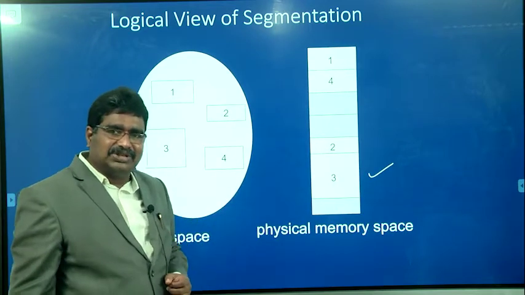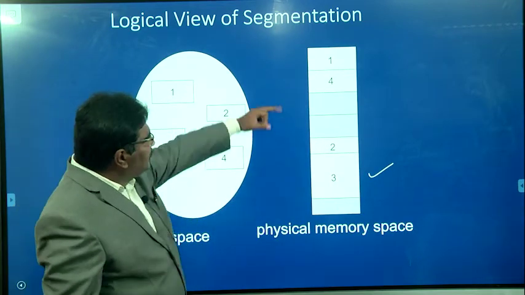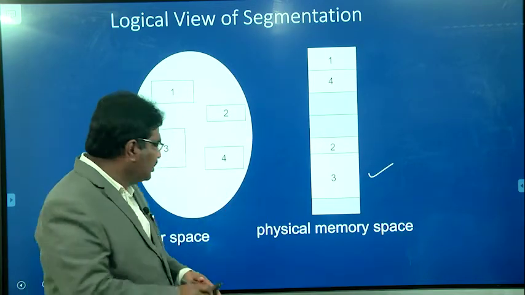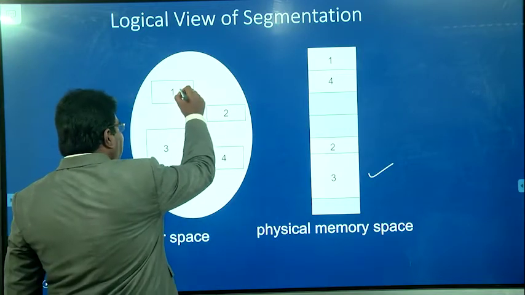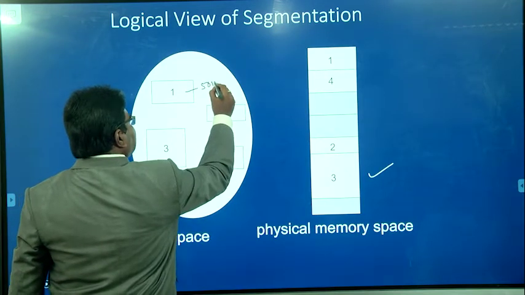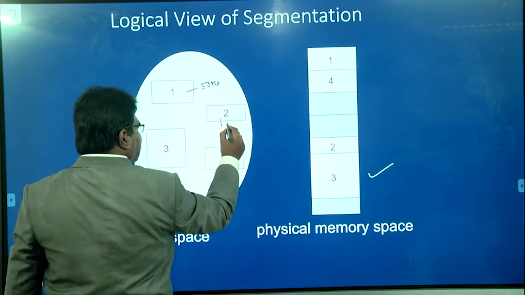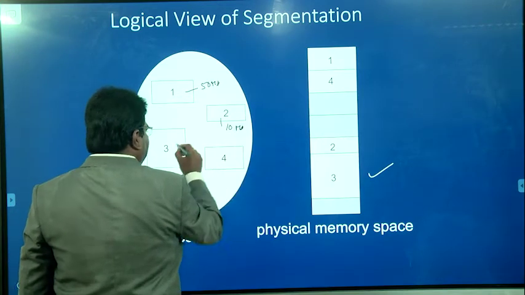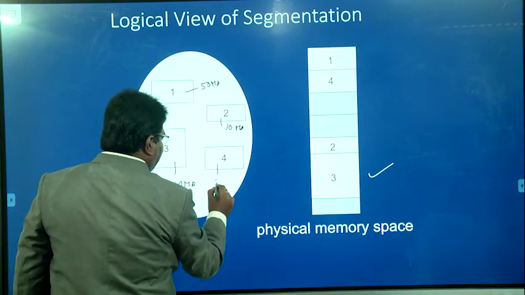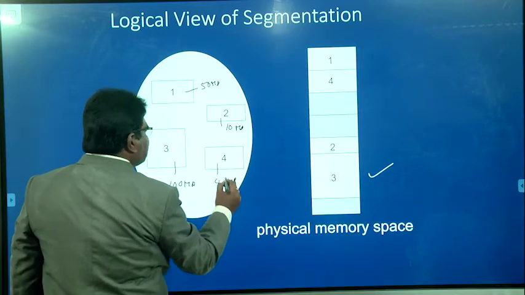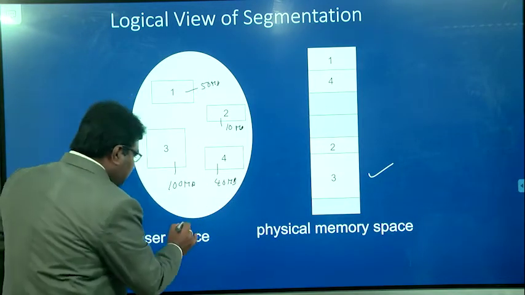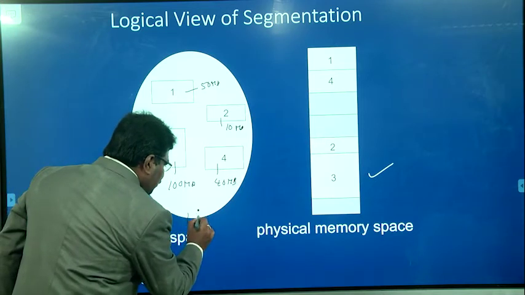So what is the advantage of this? For example, there is no need for contiguous memory allocation. In the previous topic, we discussed contiguous memory allocation. Assume this partition requires 500 MB. Assume this one requires 50 MB, and similarly segment 2 requires 10 MB, segment 3 requires 100 MB, and the 4th one requires 40 MB. So the total size of the particular process is equal to 200 MB.